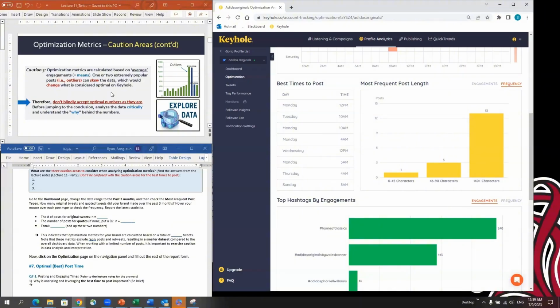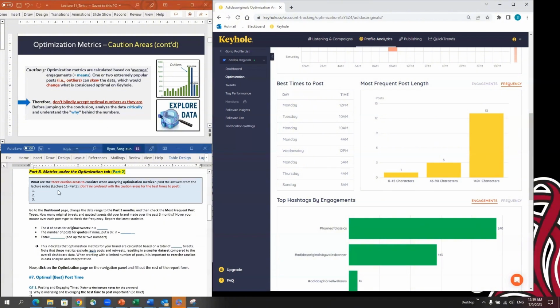This is especially true when your brand tweeted only a few times, or they didn't tweet at various posting times, or they didn't use various hashtags. Then you have to be more careful in analyzing the data. You always have to figure out the why behind the numbers, why a hashtag is not working. You always have to be suspicious and analyze the data more critically. Okay, these are the major caution areas for optimization metrics. When you fill in the form, do not just copy down the answers, but summarize the key points in your own words.